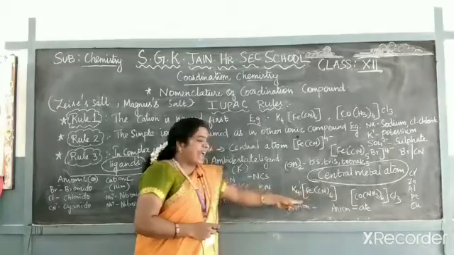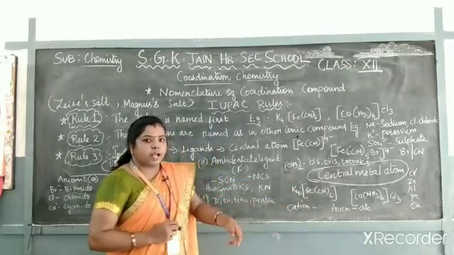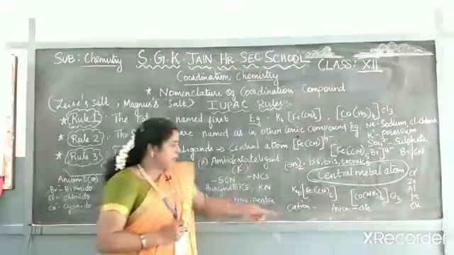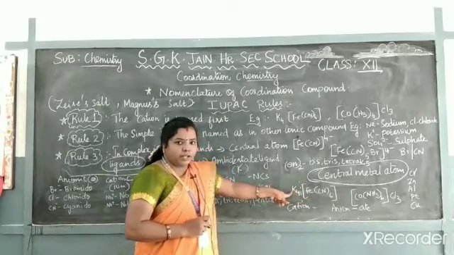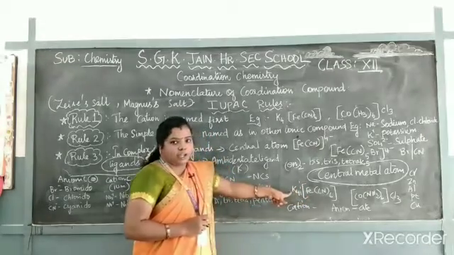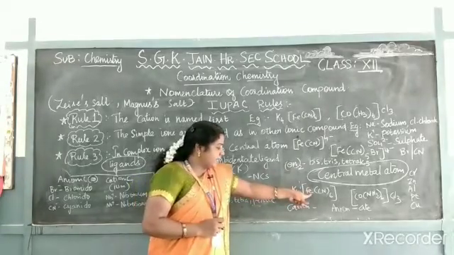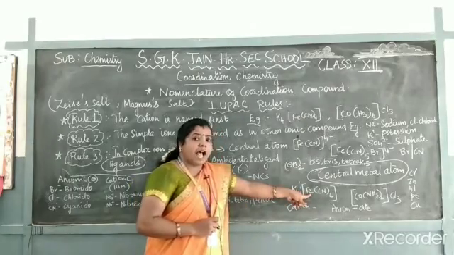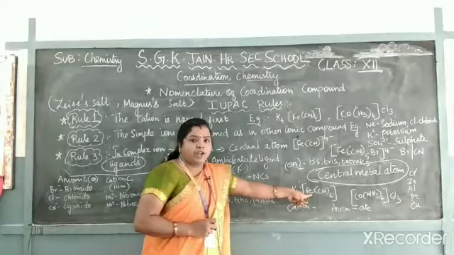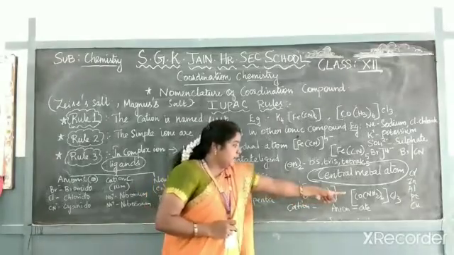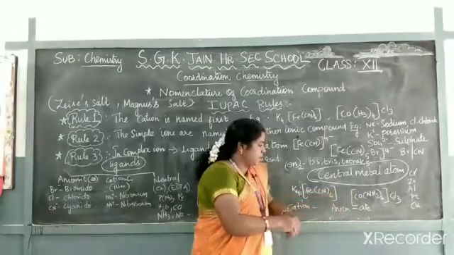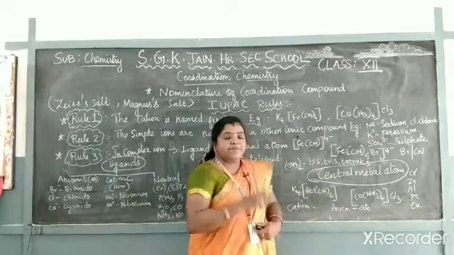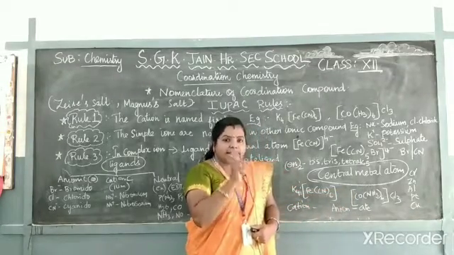If it is a cationic central metal atom, how can you find it? See, if you take an example, here it is a cation, so it is a simple cation. Here the central metal atom is in the anionic place, so it is an anionic central metal atom. Here in this example, it will first be split: Co(NH3)6 is a cation.